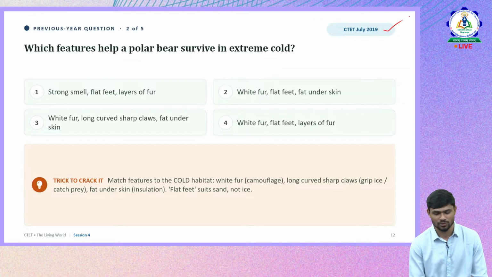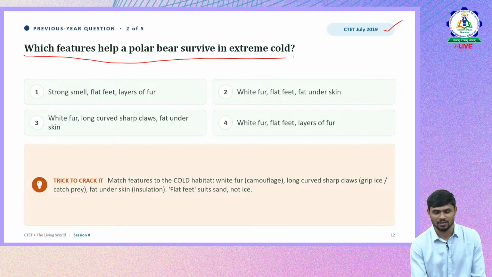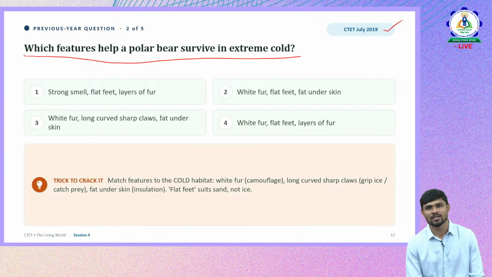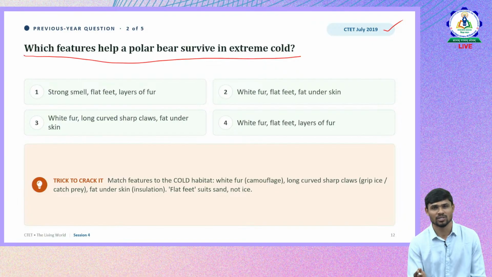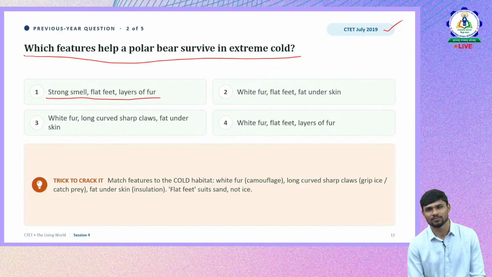Okay, 2019 question. The question is, which features help a polar bear survive in extreme cold climates? Again, we discussed that they'll be focusing more on adaptations, so this is related to adaptation. Is it strong smell, flat feet and layers of fur?